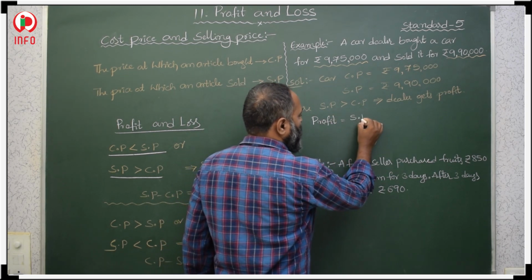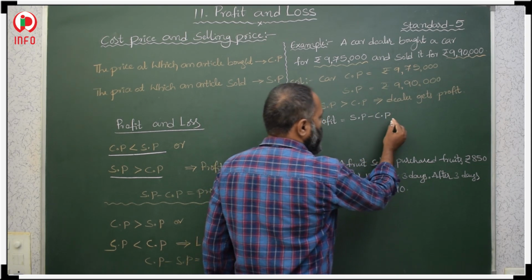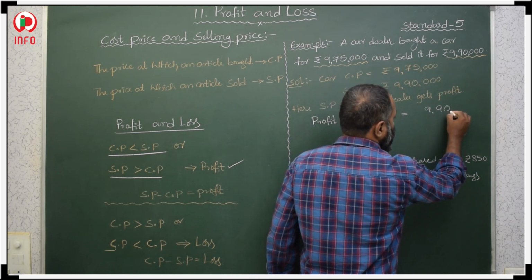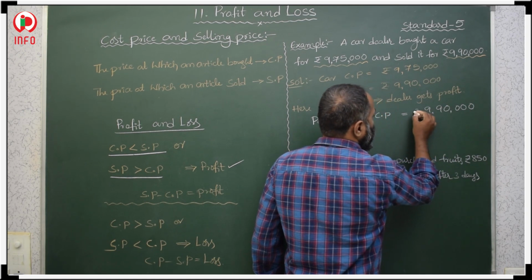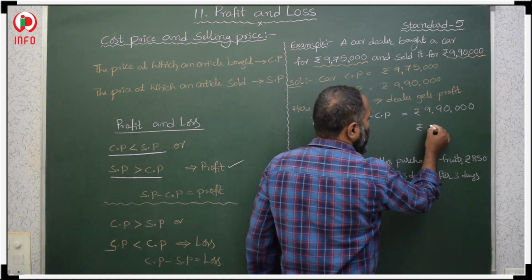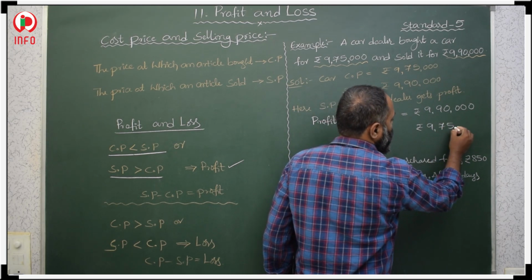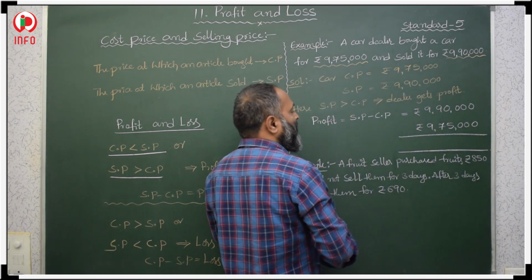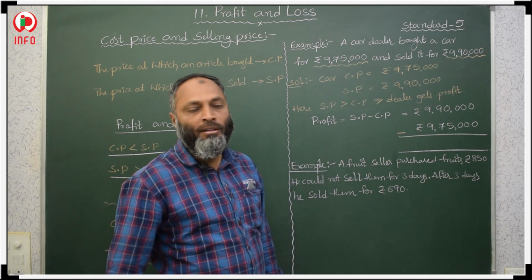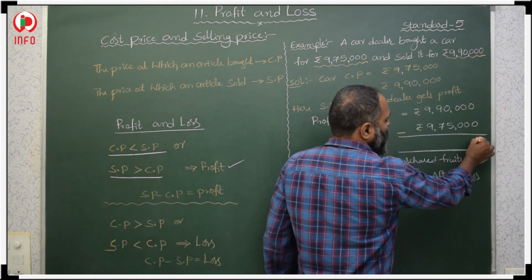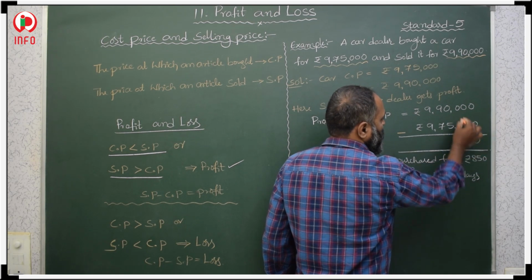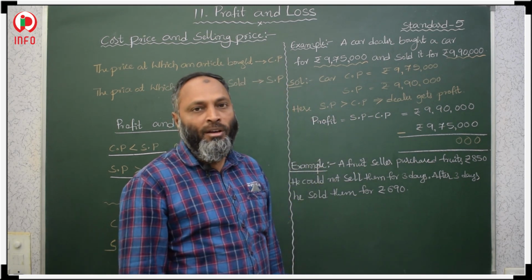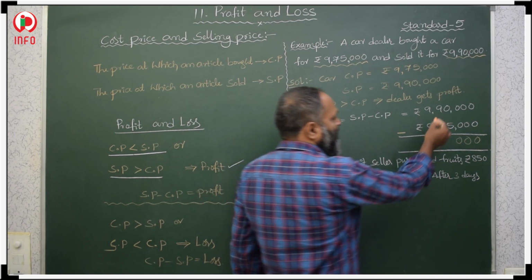Profit is equal to, from the selling price we should subtract the cost price. The selling price here is 9,90,000 rupees. From that we subtract the cost price, 9,75,000. Then you will get the profit. 0 minus 5, we cannot do it because the top is smaller, so borrow from the next digit.